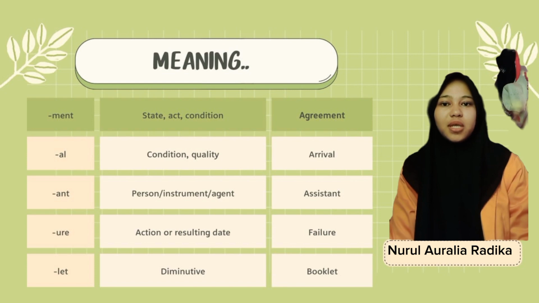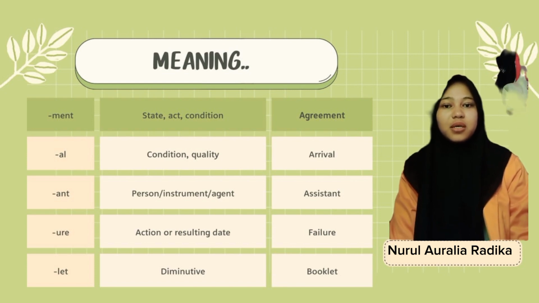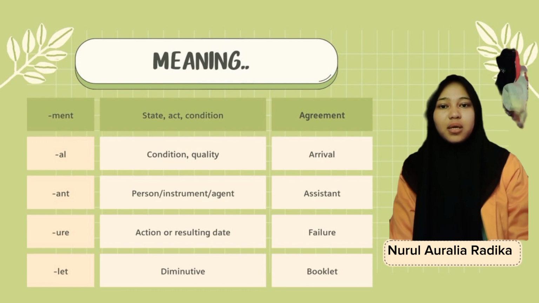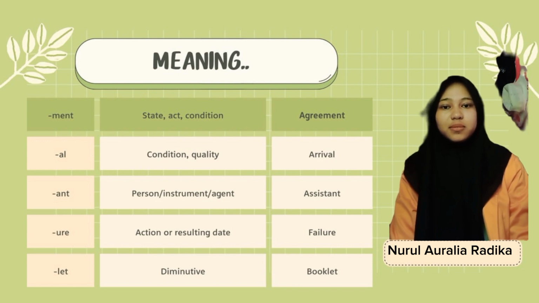First, the suffix is al, the state or condition is condition and quality, and the example is arrival. Second, the suffix is ant, the state or condition is person, instrument, or agent, and the example is assistant. Third, the suffix is ure, the state or condition is action or resulting state, and the example is failure. Fourth, the suffix is let, the state or condition is diminutive, and the example is booklet.